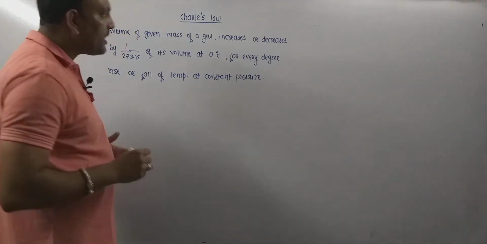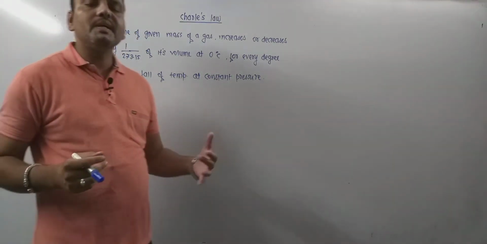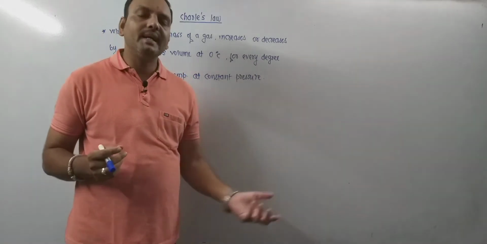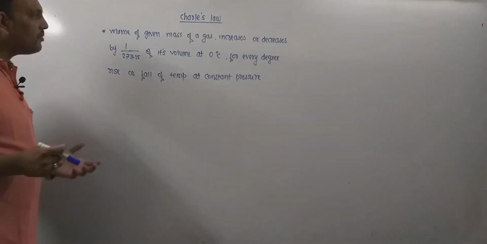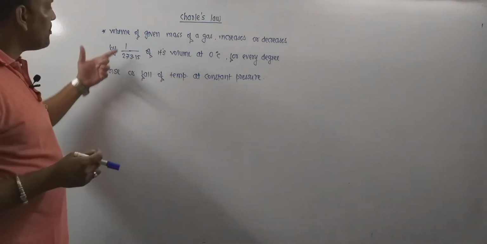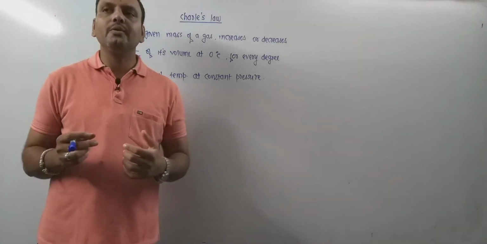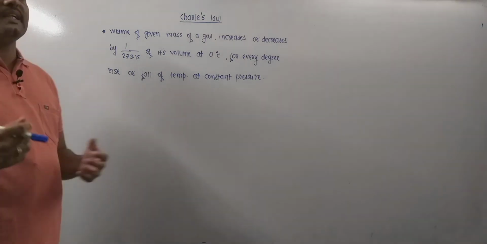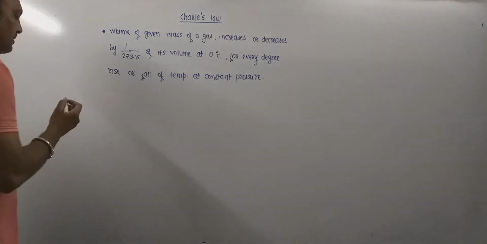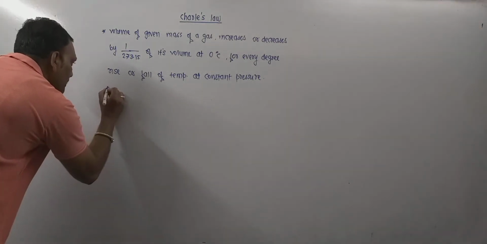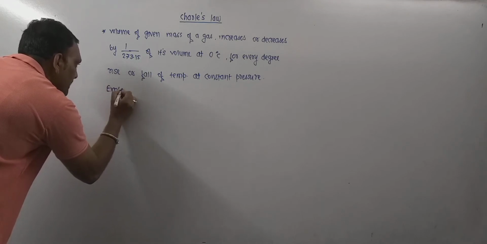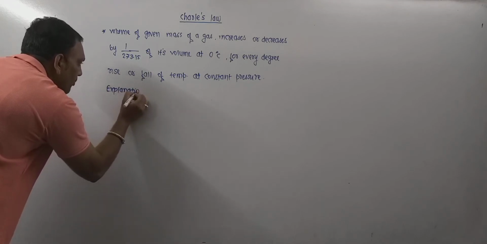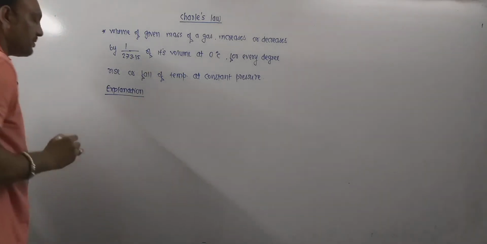So according to Charles' law, if we increase the temperature of gas by 1 degree, then its volume is increased by 1 by 273.15 of the original volume, whatever we are considering. Let us explain this. Here is the explanation for this statement.